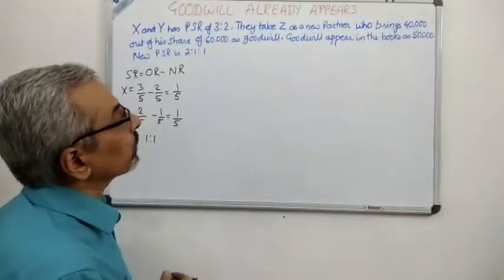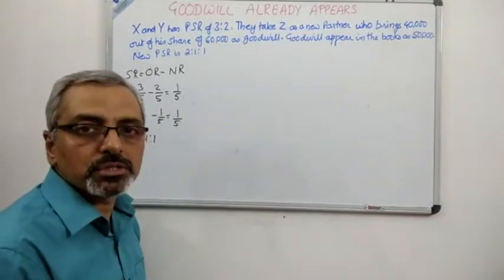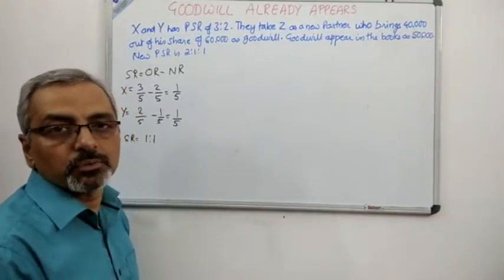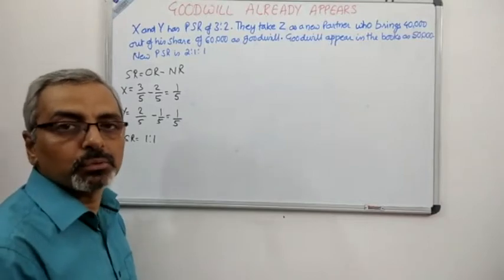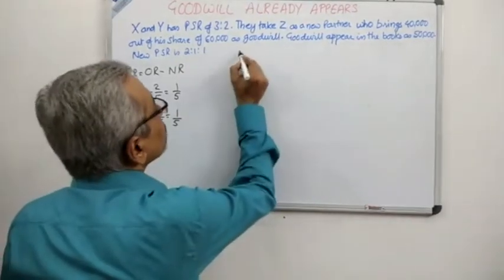Now you can see that a goodwill is appearing in the books as 50,000. So that is the first thing which is a concern. That is the first thing which will be taken by the old partners over here, X and Y. Therefore, we'll do the journal entry first.